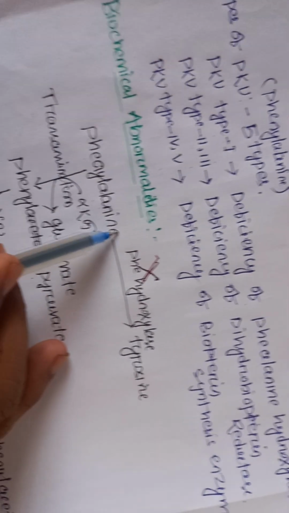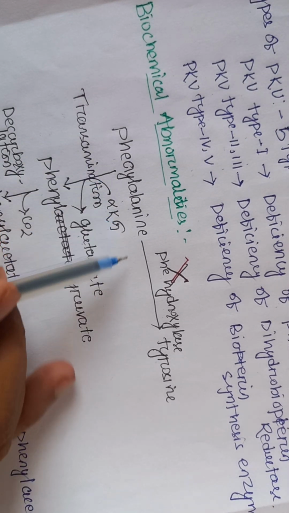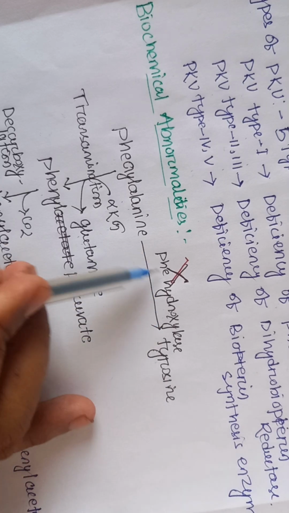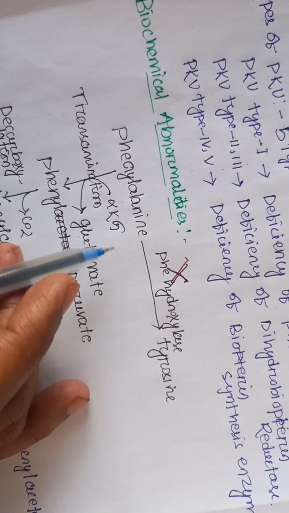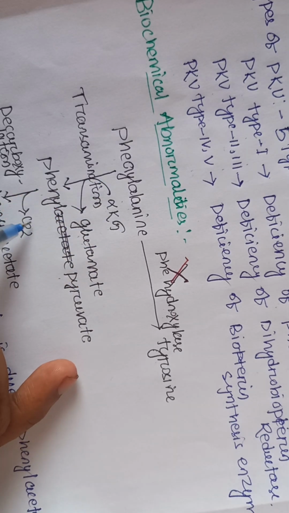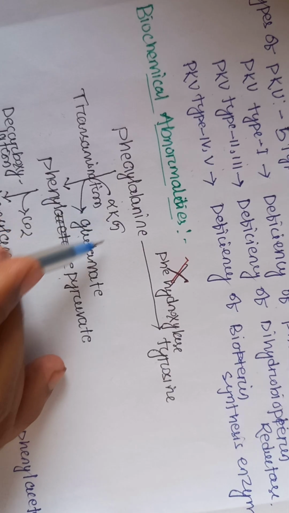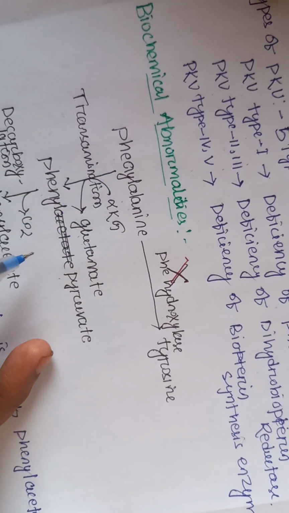Let's discuss the biochemical abnormalities present in PKU. As you know, phenylalanine cannot be converted into tyrosine, as there is a defect in the phenylalanine hydroxylase enzyme. That's why it undergoes a minor pathway. Phenylalanine is converted into phenylpyruvate with the help of a transamination reaction, in which alpha ketoglutarate is converted into glutamate, and phenylalanine is converted into phenylpyruvate.